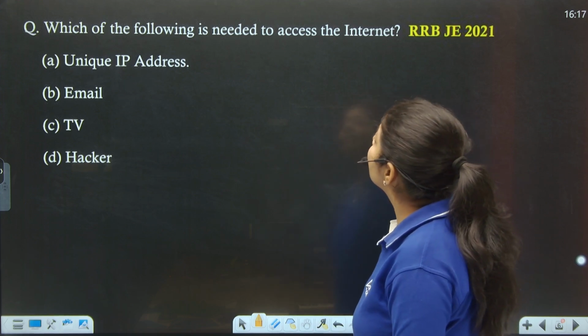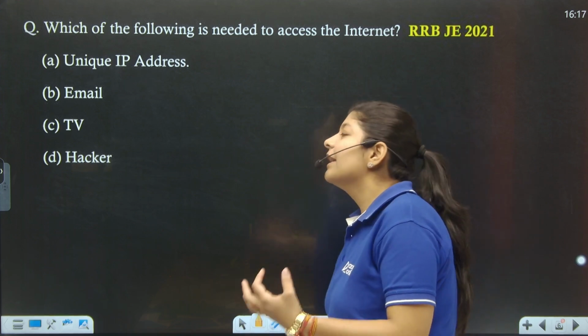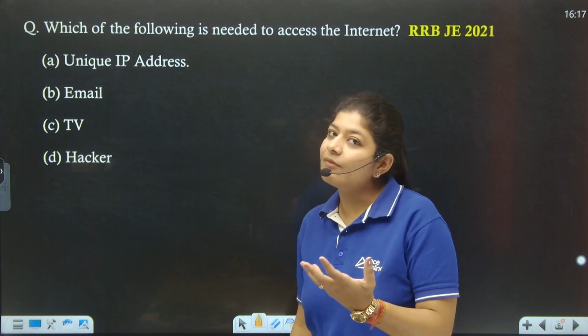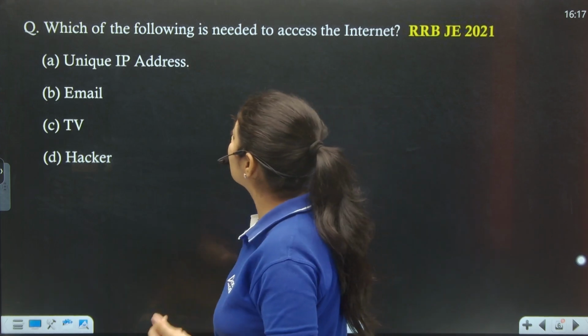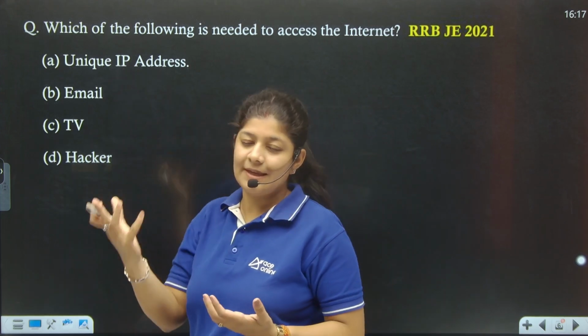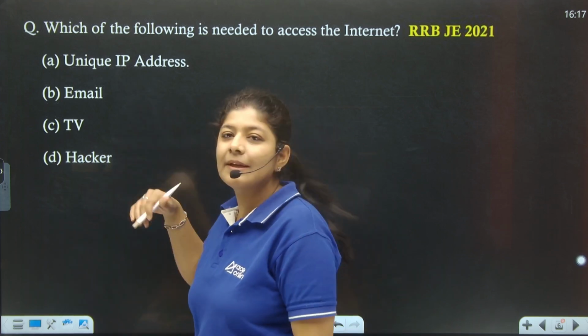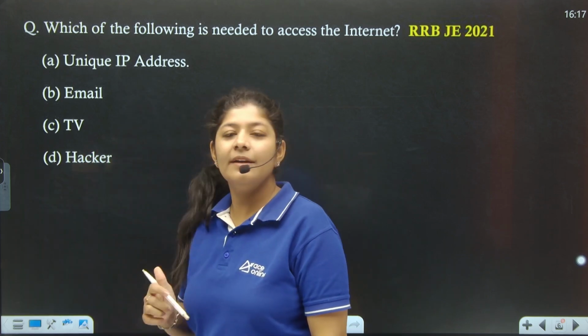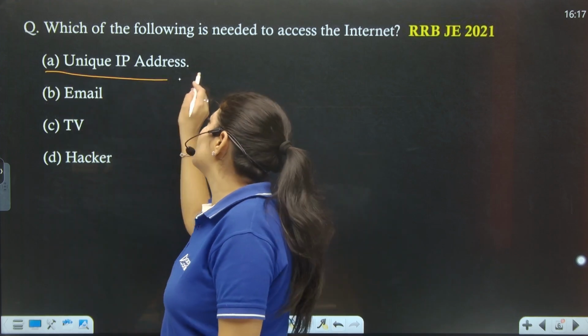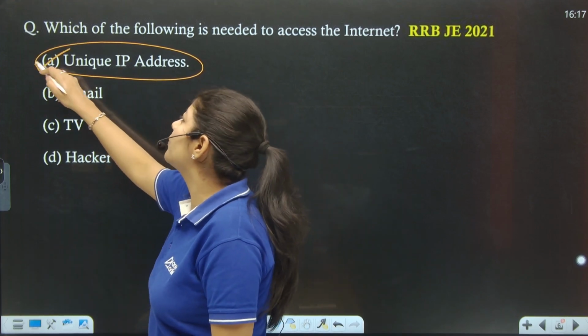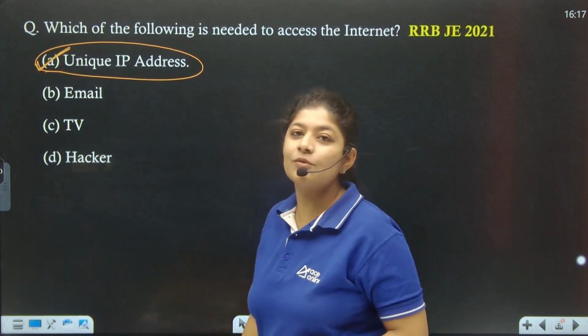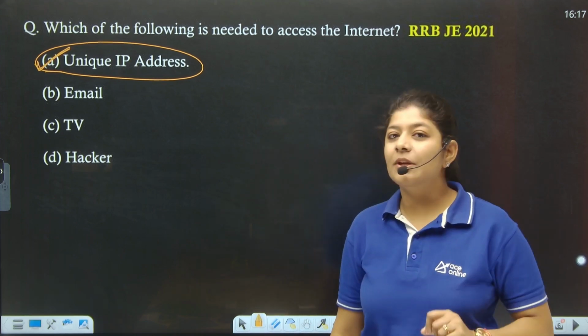Next, the next question was asked in year 2021, and the question is saying that which of the following is needed to access the internet? If we want to use the internet, then what kind of thing do we require? Unique IP address, yes, through which we can easily use the devices. Email, no. TV, no. Hacker, no. It's a very simple one. If you don't know the answer, then also you can easily solve this particular question with the help of the elimination approach.